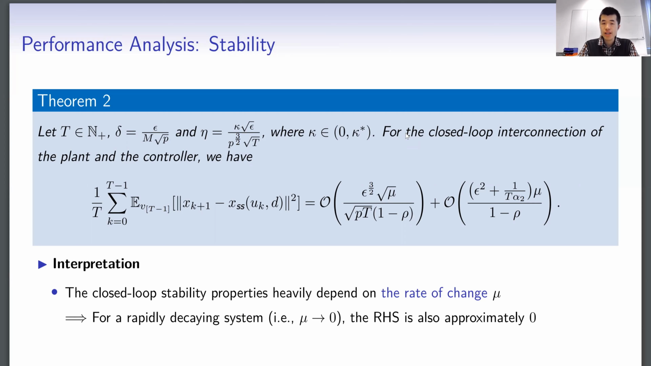In this case, we analyze the difference between the state after we inject the input and the corresponding steady state. On the right-hand side, both terms contain the rate of change mu as we saw before. The interpretation is that if the plant is rapidly decaying, then the right-hand side would be very close to zero. Consequently, the difference between the state after we inject the input and the corresponding steady state would be very close to zero.